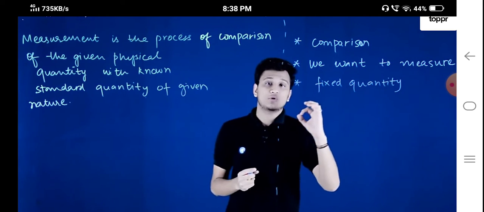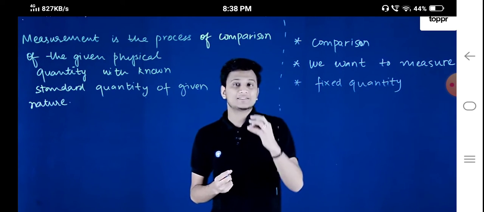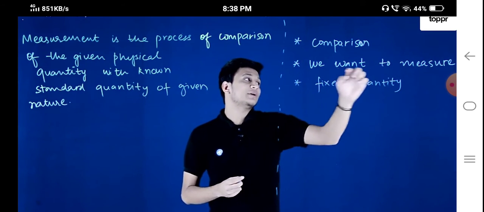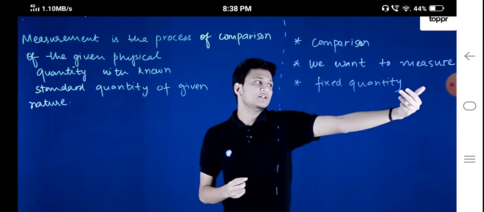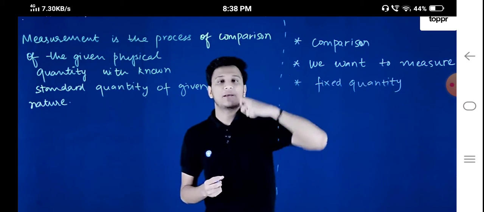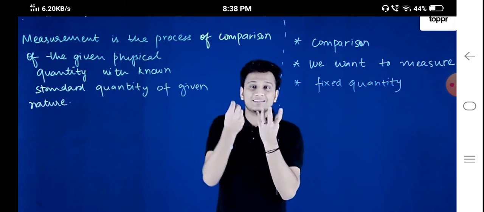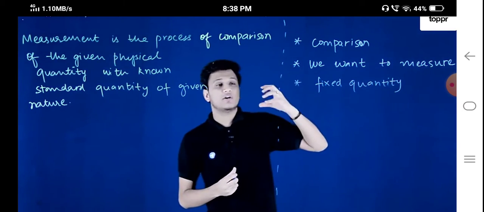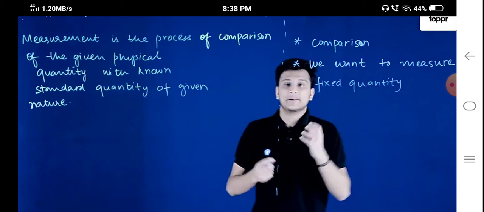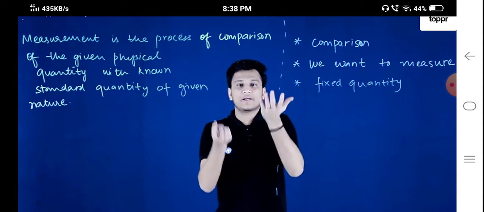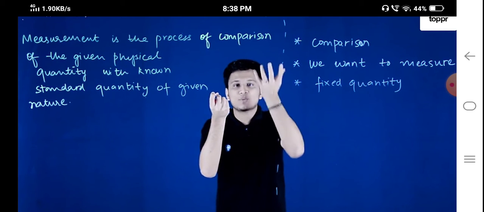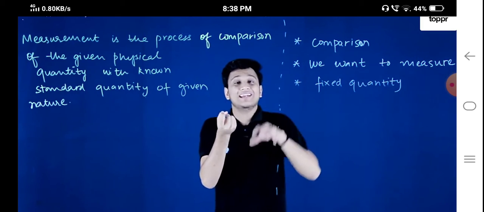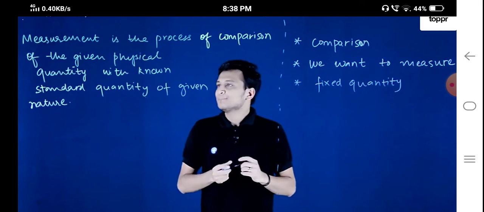Similarly, if you want to talk about mass, and we want to measure a quantity, we'll have to compare it with some fixed quantity, let us say 1 kilogram. We know that 1 kilogram is this much mass. It cannot be more or less than that. So we have to use a fixed quantity when we talk about comparison, right? If you want to compare two quantities, one quantity has to be fixed so that you can know if the other quantity that we want to measure is more or less than that fixed quantity.